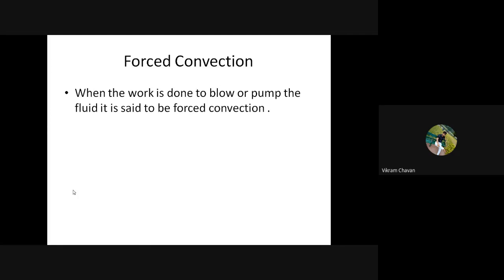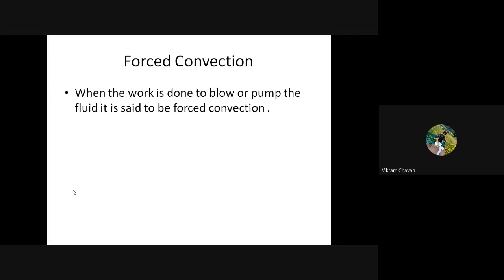Forced convection: when the work is done to blow or pump. In case of air, we are using the blowers. In case of a liquid, we are using the pumps.